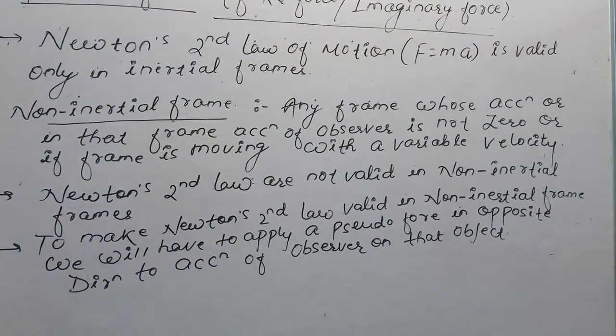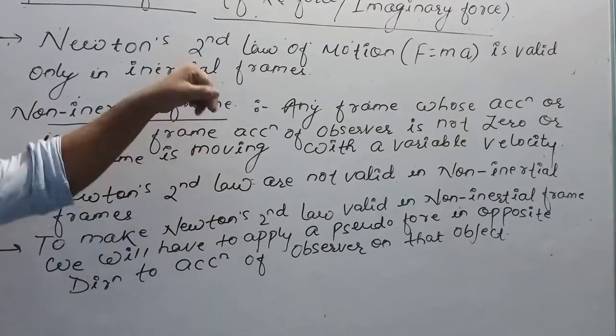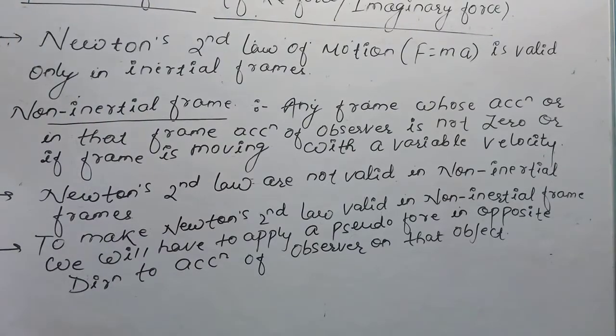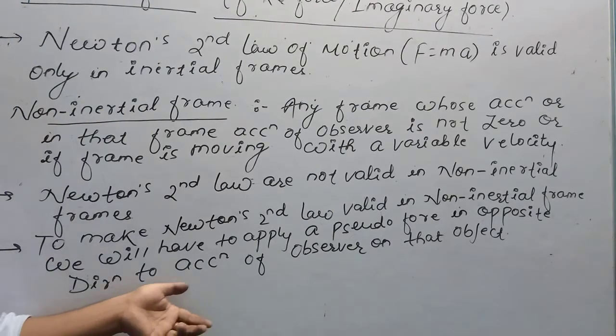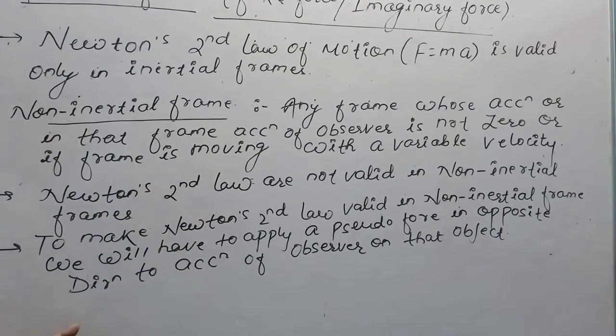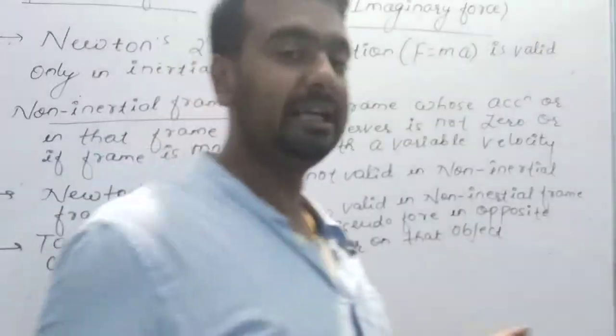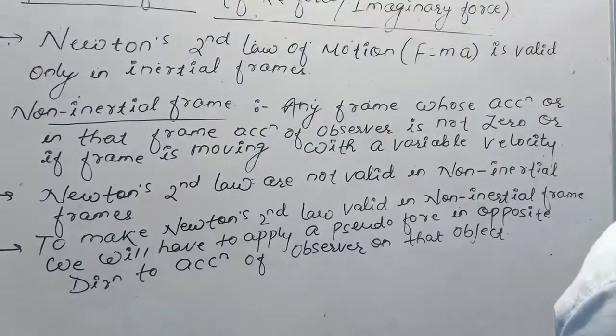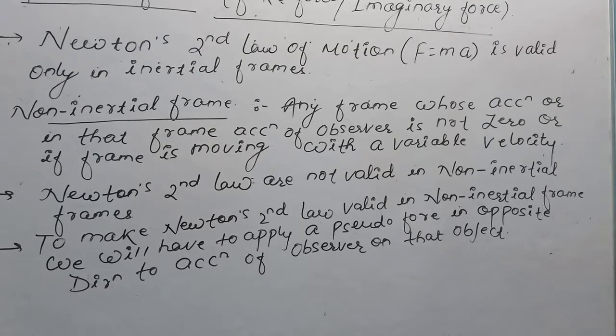If we are working with a non-inertial frame, and if we wish to validate Newton's second law there, then we will have to apply a pseudo force in the opposite direction of the acceleration of the observer on that object. Only then we can apply Newton's second law in a non-inertial frame. I will give you some examples.